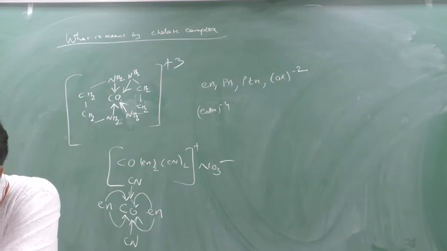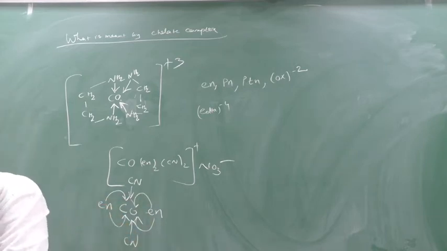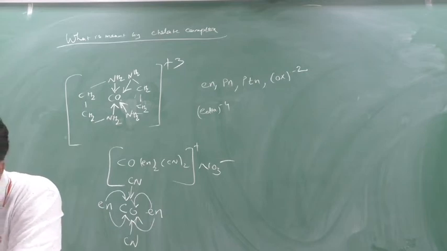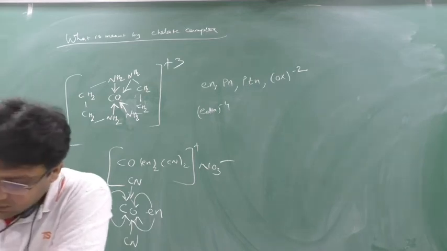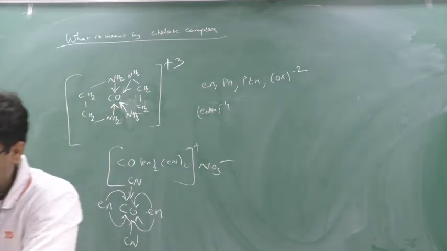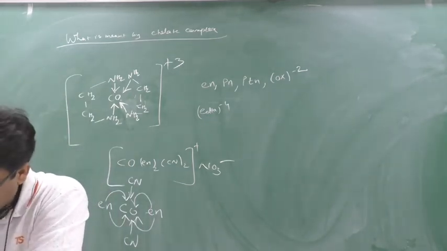Write down. Leave a space afterwards and write this first. In short, a complex with a cyclic structure is called a chelate. In short, a complex with a cyclic structure is called a chelate.